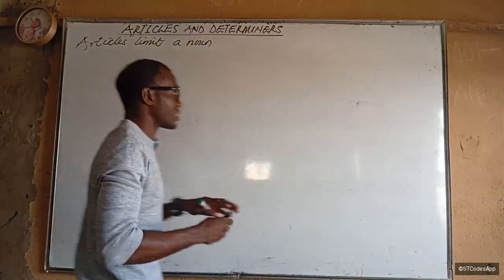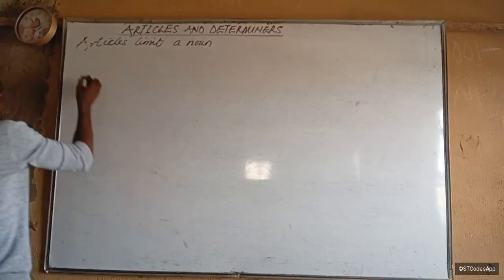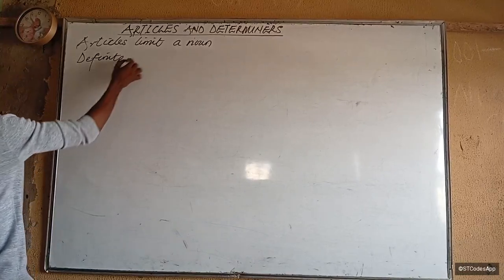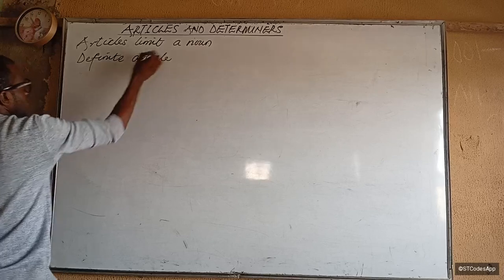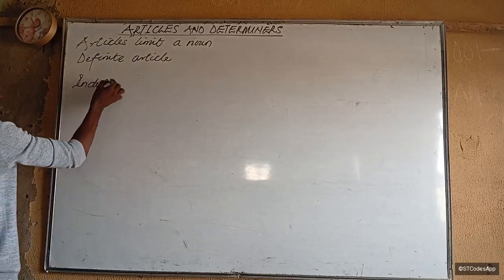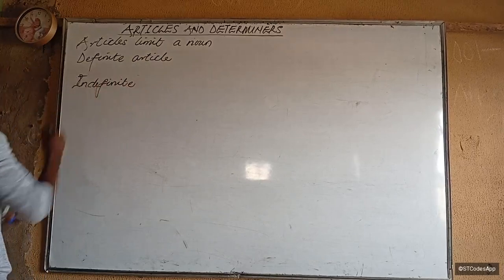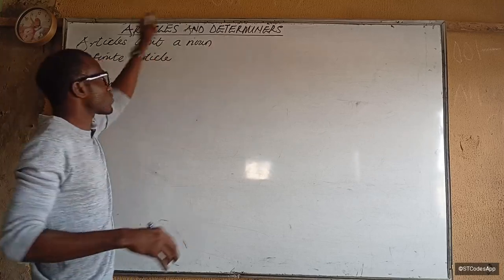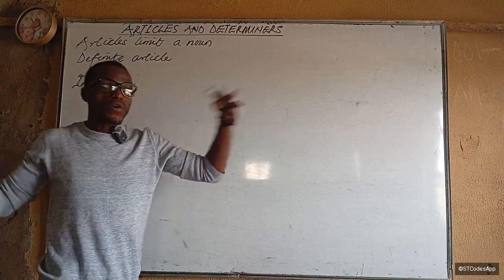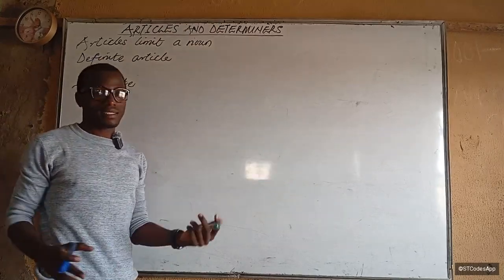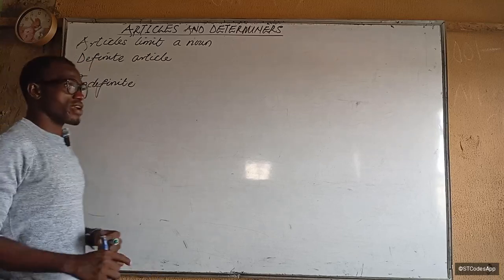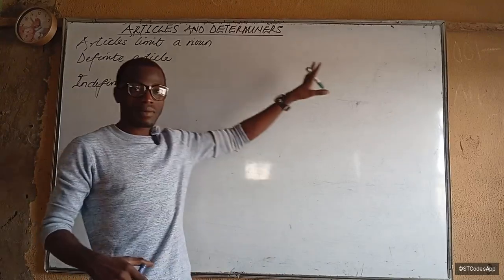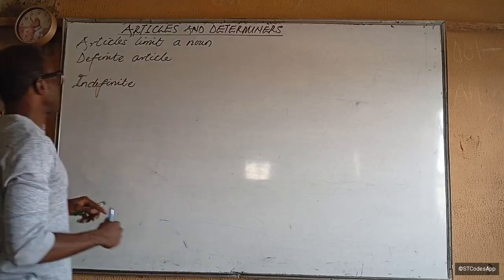Then I said articles are under them. There are just three articles in the English language, and they are divided into two. You have the definite articles and the indefinite articles. All right. So, I wrote them together, but I've told you just now that articles are under determiners. Exactly. The broad category of classification is determiner. And they are quite different from quantifiers, even though there are some quantifiers under determiners. Is that clear? All right, let's go now.